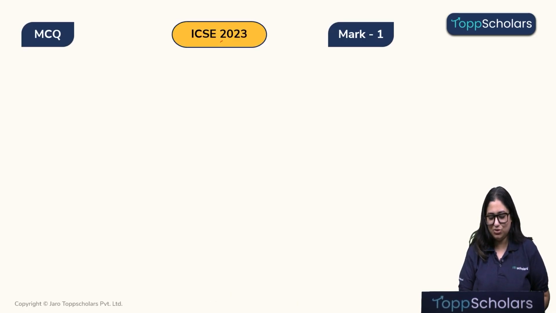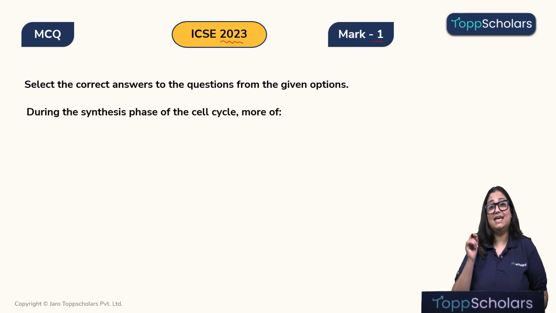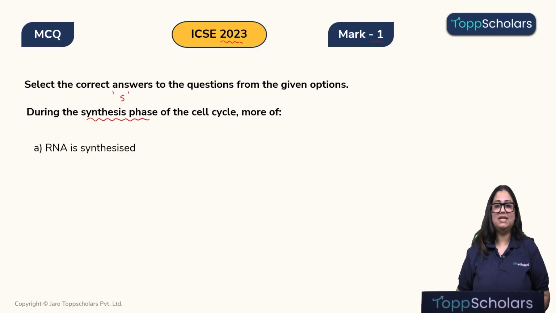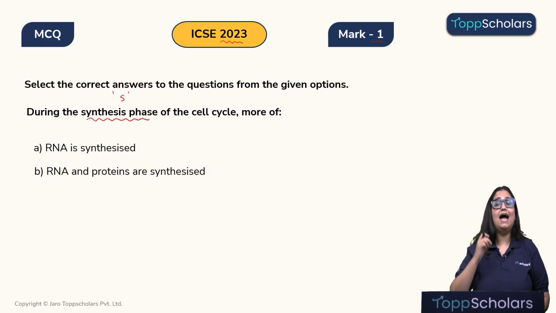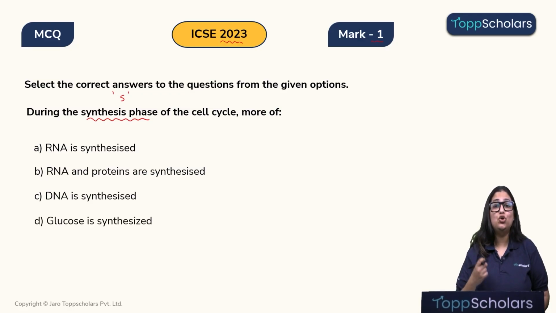So, first we'll start from the year 2023. We are going to look at an MCQ which was asked for 1 mark. Let's look at it. Select the correct answer to the question from the given options. During synthesis phase of the cell cycle, synthesis phase meaning, children, S phase of the cell cycle, option A, RNA is synthesized. Option B, RNA and proteins are synthesized. Option C, DNA is synthesized. And option D, glucose is synthesized.